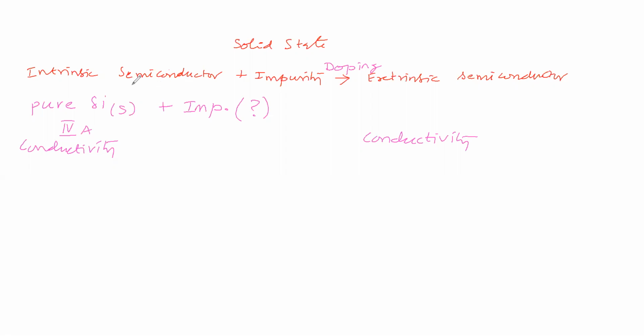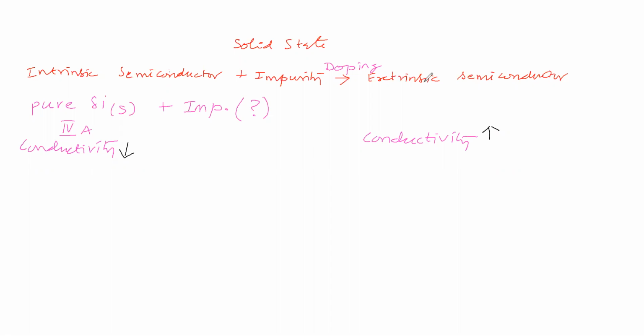We are converting an intrinsic semiconductor into an extrinsic semiconductor so that the conductivity will be high.